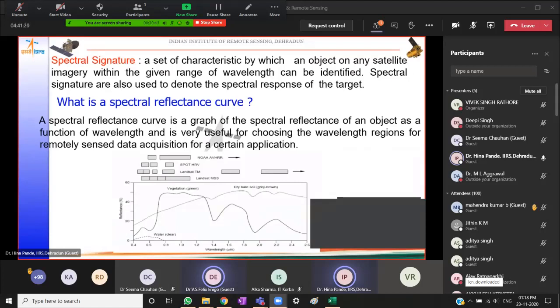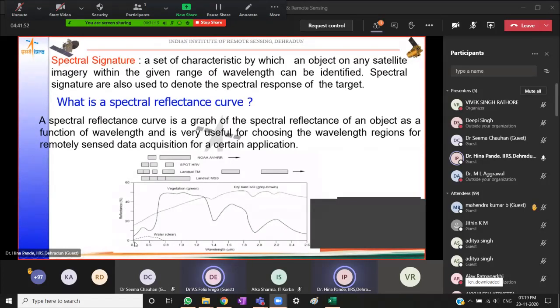Now, how do we do that? We do this with the help of a spectral reflectance curve. This curve is a graph of the spectral reflectance of the object as a function of the wavelength. So if you see here, wavelength is plotted on one axis and the percentage reflectance is plotted on the other axis. Now, if I take this dotted line, which is labeled clear water, right?